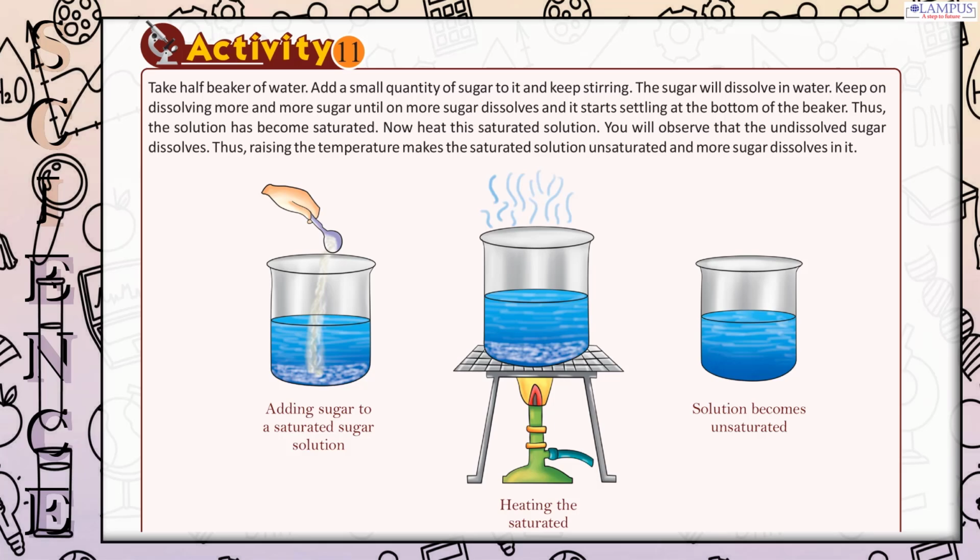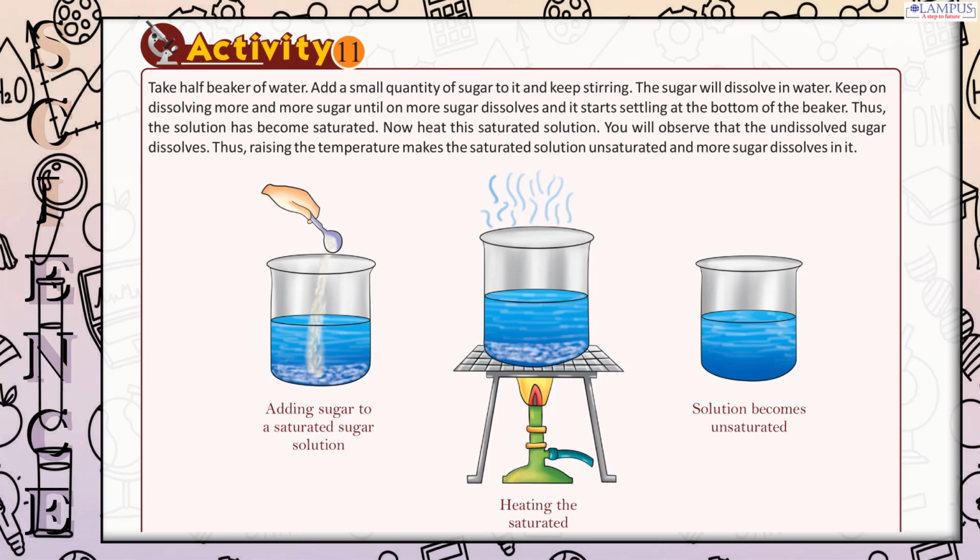Activity 11. Take half a beaker of water. Add a small quantity of sugar to it and keep stirring. The sugar will dissolve in water. Keep on dissolving more and more sugar until no more sugar dissolves and it starts settling at the bottom of the beaker. Thus, the solution has become saturated.